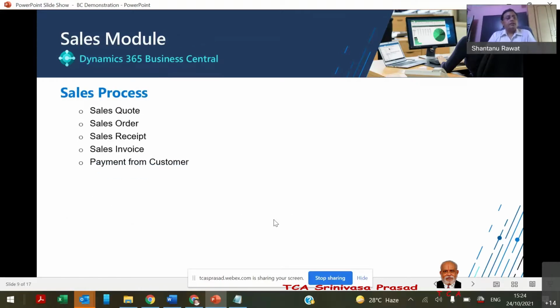And the generic sales process, which covers from the quotation to payment from the customer. So the sales quotation, the sales order, we move the goods, and the sales invoice and the payment from the customer. All such things we capture and maintain in the system. And obviously, just like the vendor process, here also whenever we make the payment against the invoices, we can apply the payment against the invoices manually, as well as we can use the automated process.